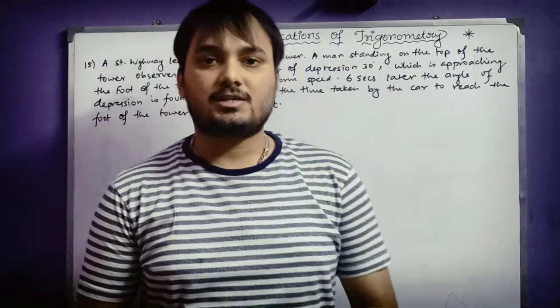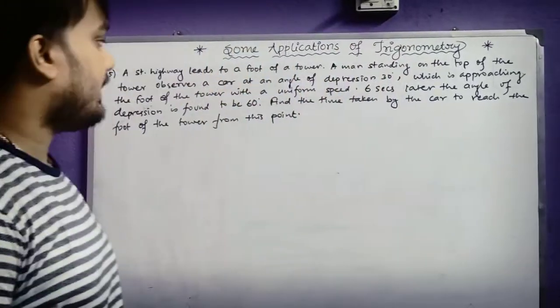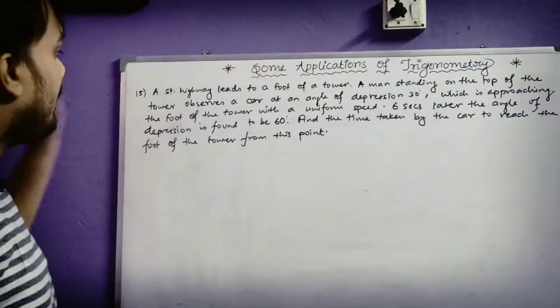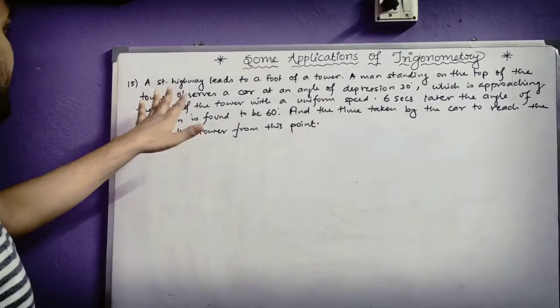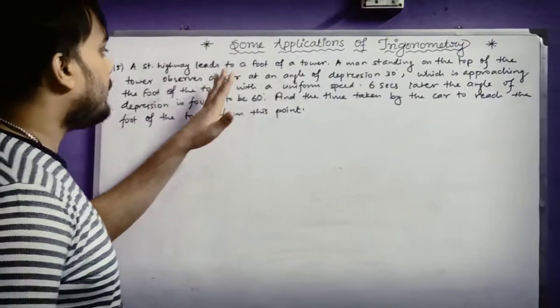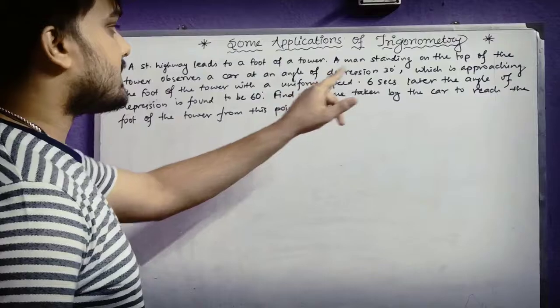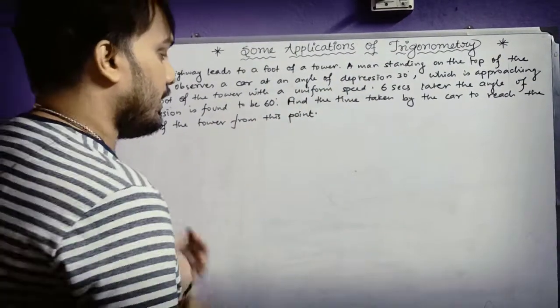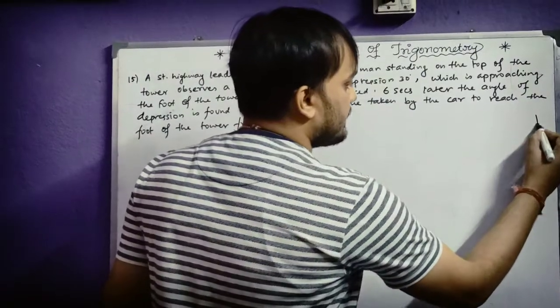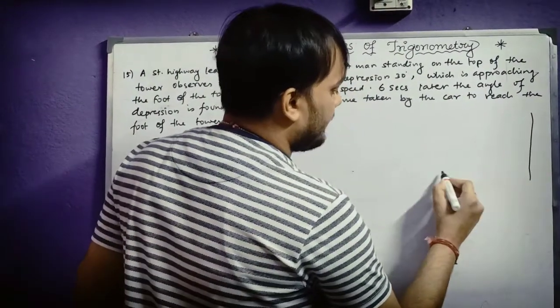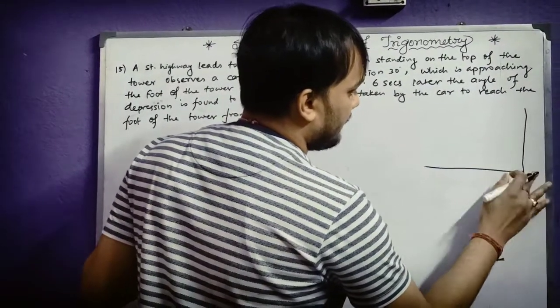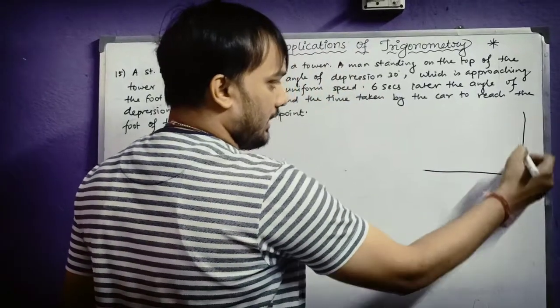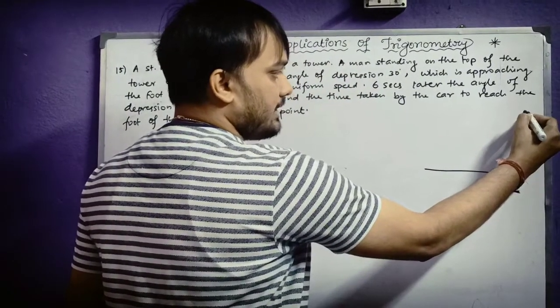Okay students, let us move on to our next question. Here you can see that this is question number 15 from your exercise. There is a straight highway which is leading to the foot of a tower. A man standing on the top of the tower observes a car at an angle of depression of 30 degrees. That means, suppose this is the tower, and this is the highway, and this highway is leading to the tower. A man is standing at this point.